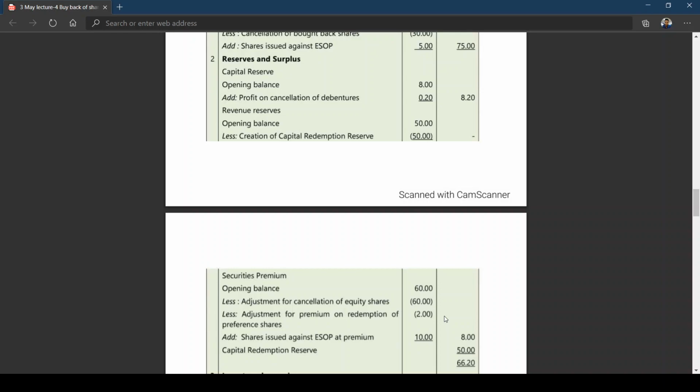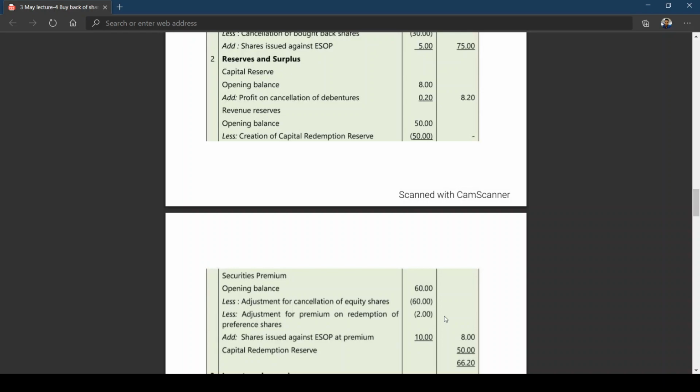I repeat once again, security premium opening balance 60 lakhs. You can see the problem. Adjustment for cancellation of equity shares 60 lakhs, less adjustment for premium on redemption of preference shares. Premium on redemption of preference shares is how much? 2 lakhs. And shares issued against employee stock option premium is how much? 10 lakhs. So it is coming to net effect 8 lakhs.